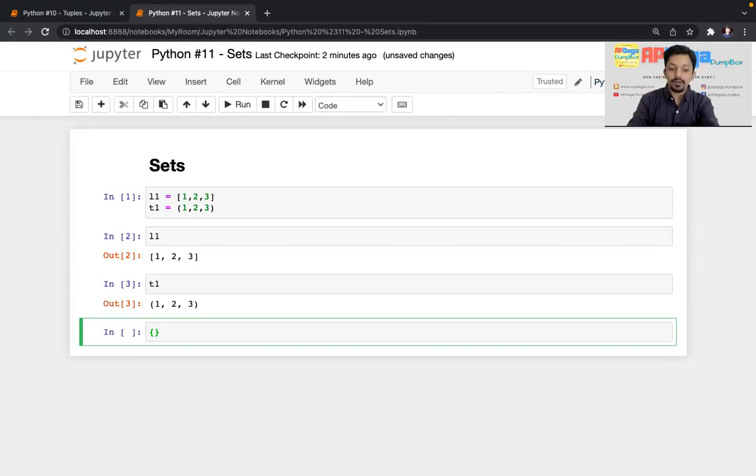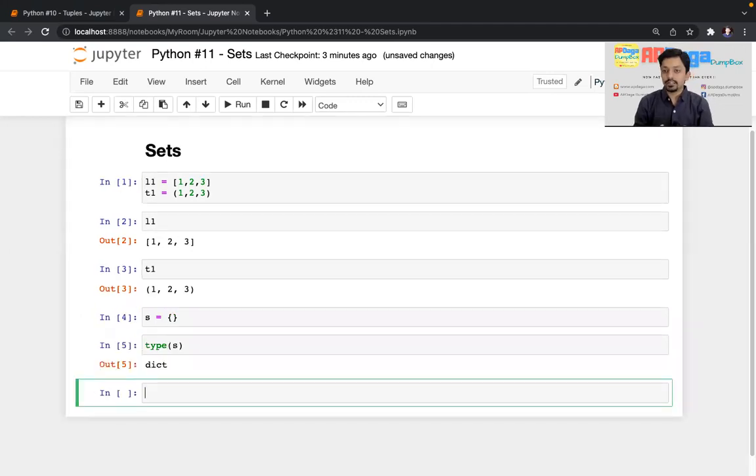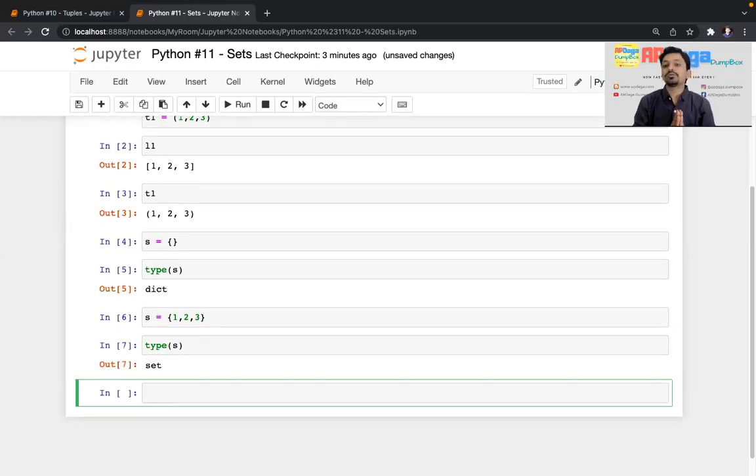By default, if I create a variable, let's say s equal to just an opening and closing curly bracket, and check the type of s, it is dict, that is dictionary. By default it considers it a dictionary. So what if you want to create a set? You create the variable the same way, but instead of keeping it blank, you provide elements like 1, 2, 3, and then if you check the type of s, it will give you set.